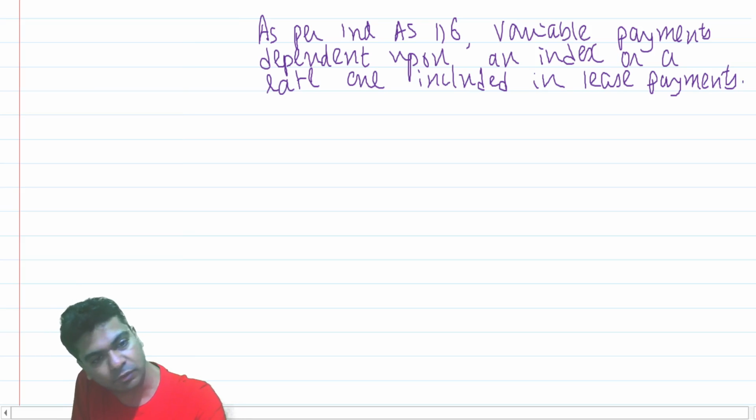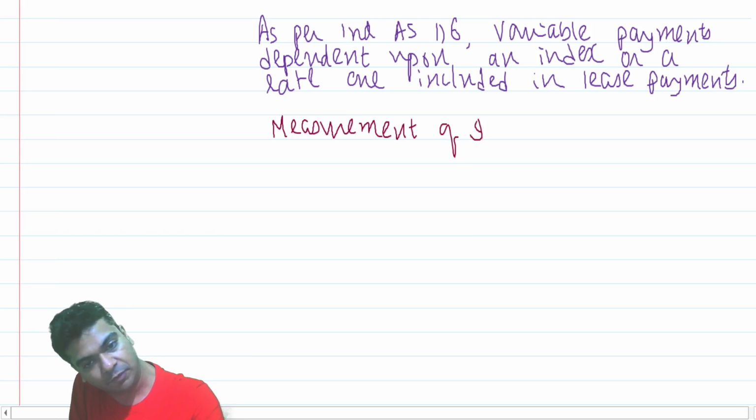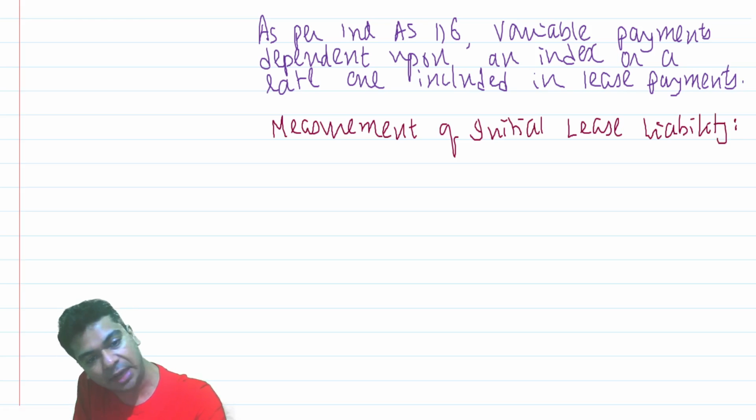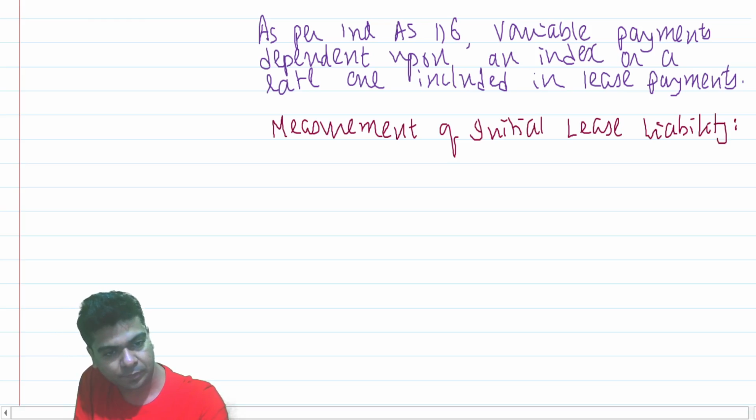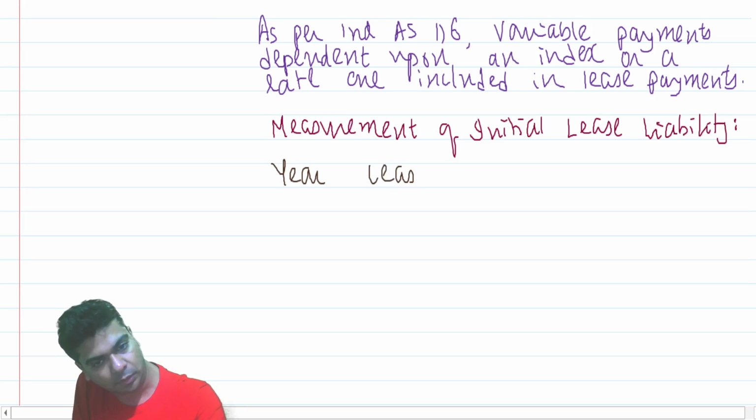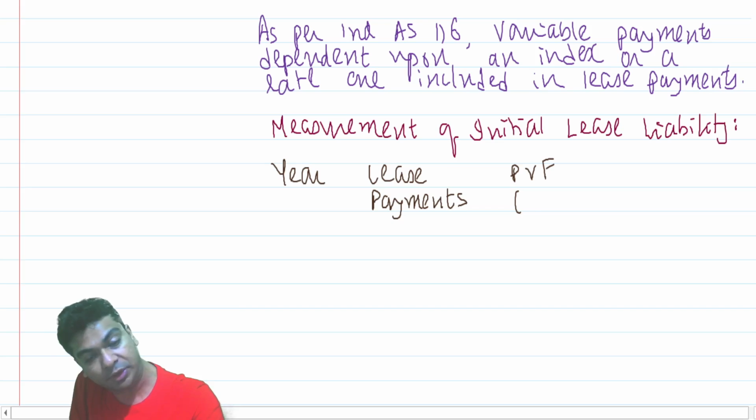Next, give the heading. We will say measurement of initial lease liability. Prepare a table here. Here, lease payments, I would like to discount them at 5%, and the present value.